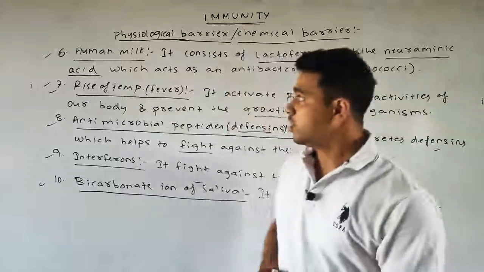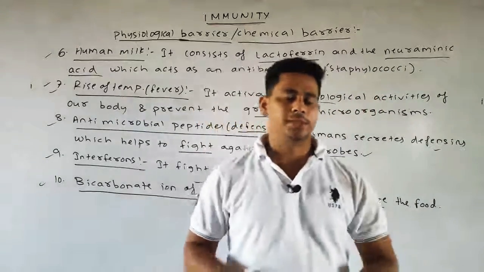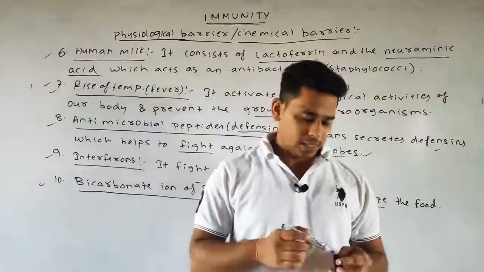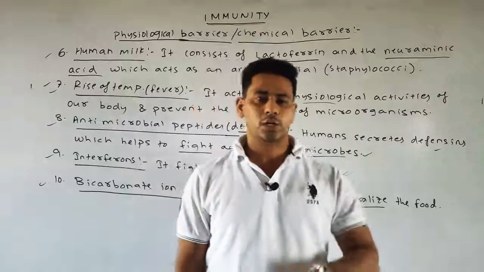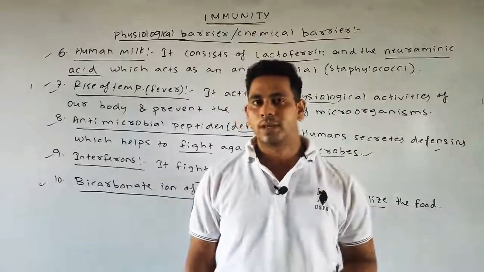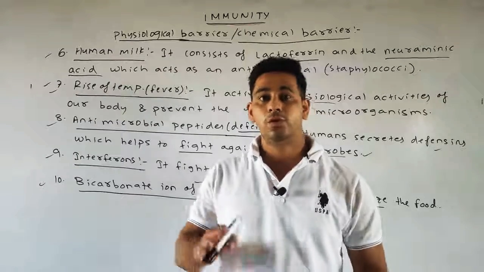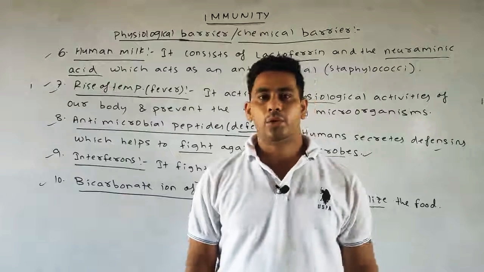So today we discussed immunity, basically the introduction part of immunity. Then we discussed what innate immunity is, in which we covered the physical barrier, namely the intact skin and the mucous membrane. And lastly, we discussed the physiological or chemical barrier, in which we covered 10 important points.